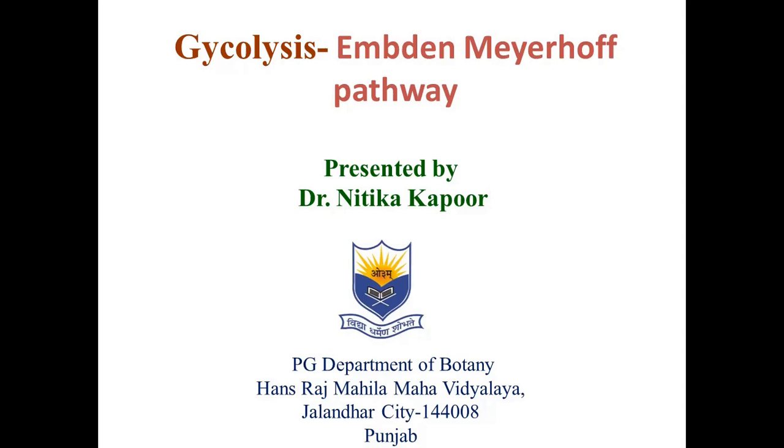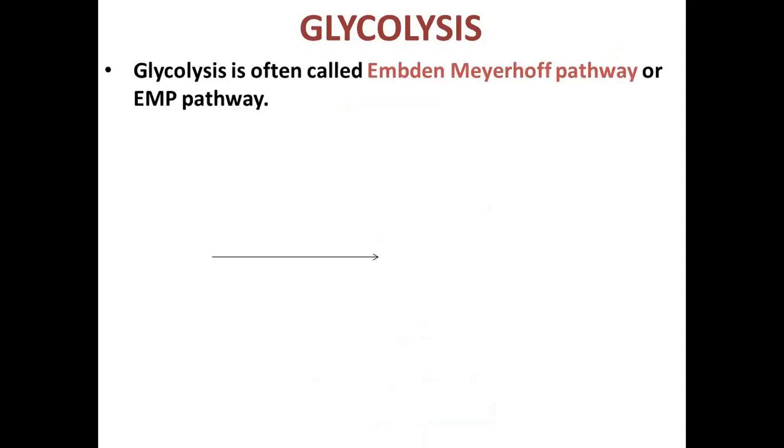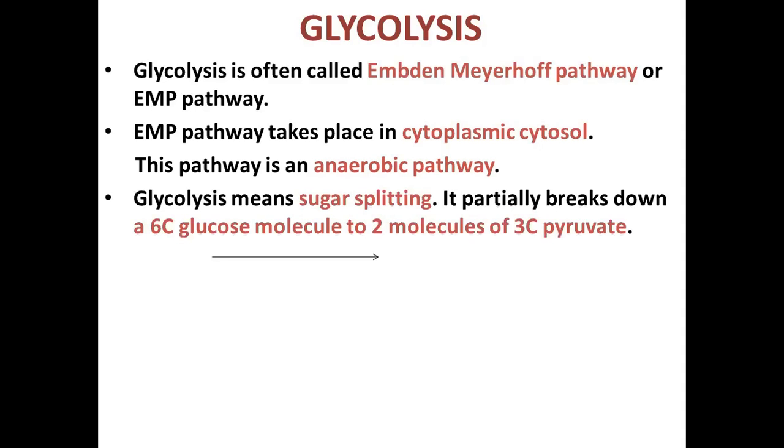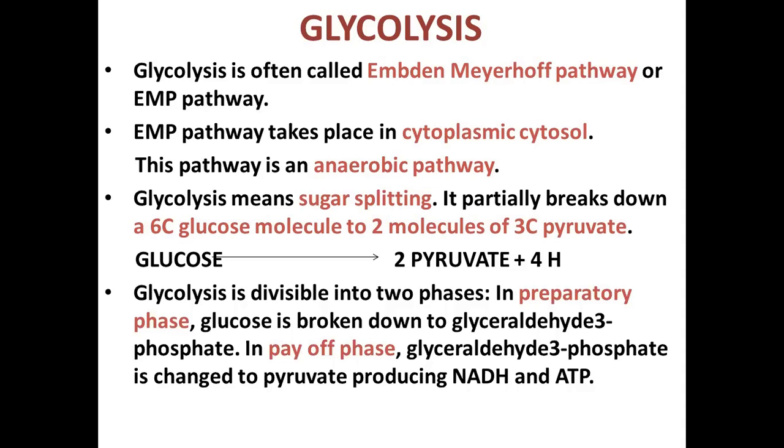Here in the present topic, we will discuss glycolysis, the first step of the common pathway of respiration, that is the Embden-Meyerhof pathway. Glycolysis is also called the Embden-Meyerhof pathway or EMP pathway, and it takes place in the cytoplasmic cytosol. This pathway occurs in both aerobic and anaerobic respiration. Glycolysis means sugar splitting: it partially breaks down a 6 carbon glucose molecule into 2 molecules of 3 carbon pyruvic acid.